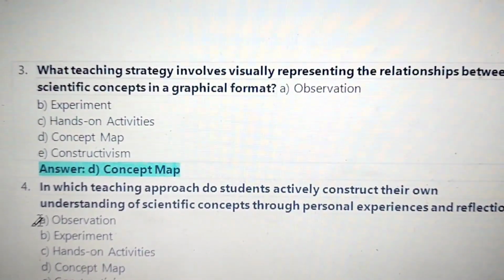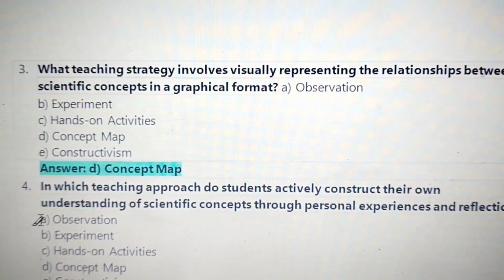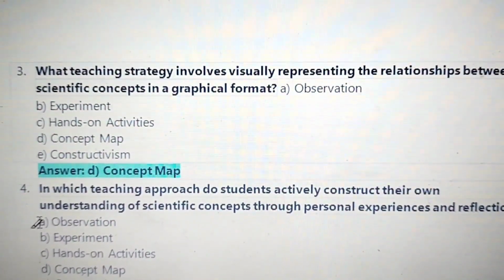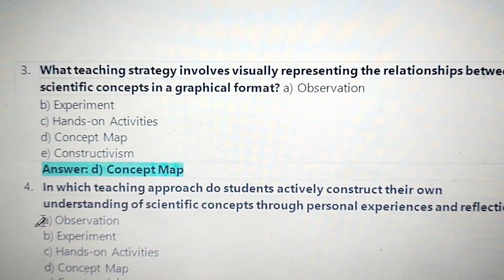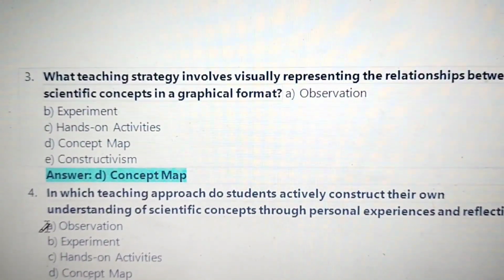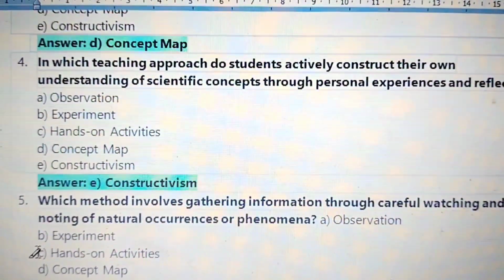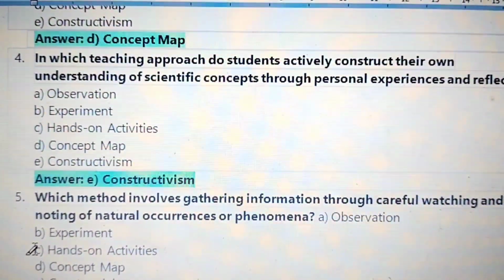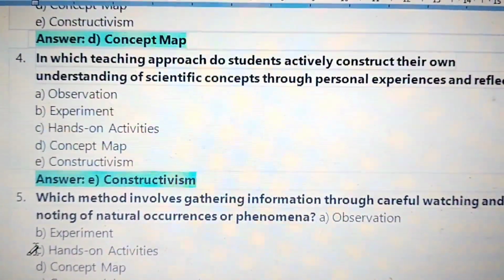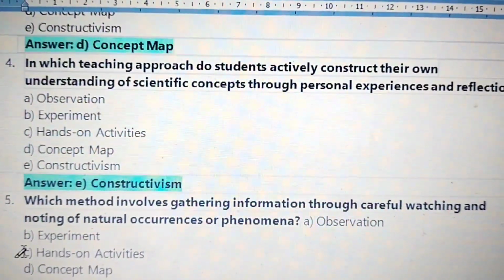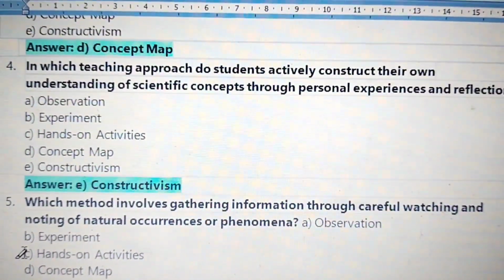3. What teaching strategy involves visually representing the relationships between scientific concepts in a graphical format? Answer: concept map. Number 4. In which teaching approach do students actively construct their own understanding of scientific concepts through personal experiences and reflection?